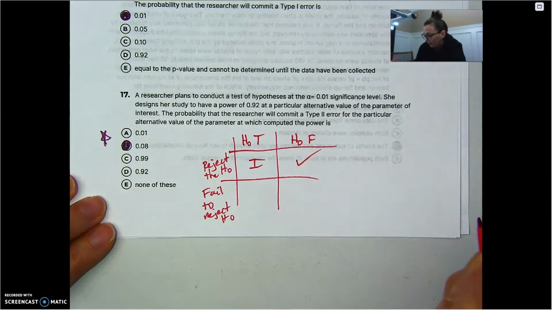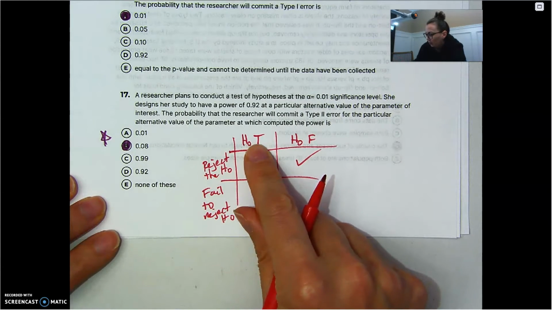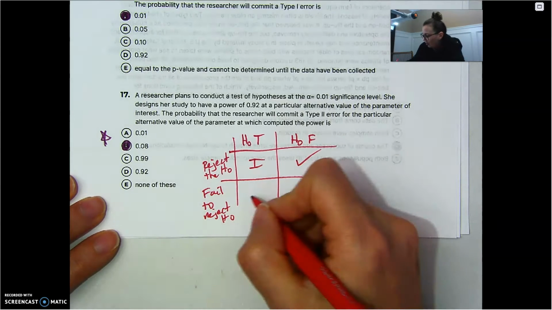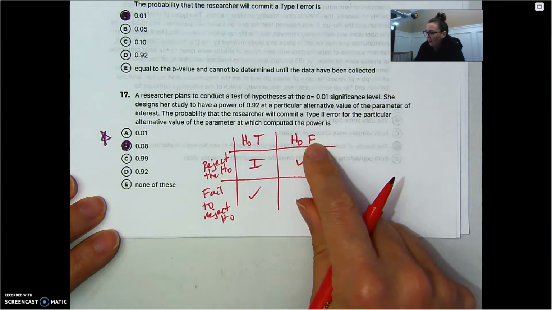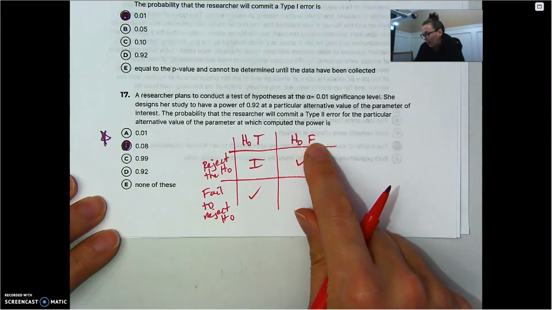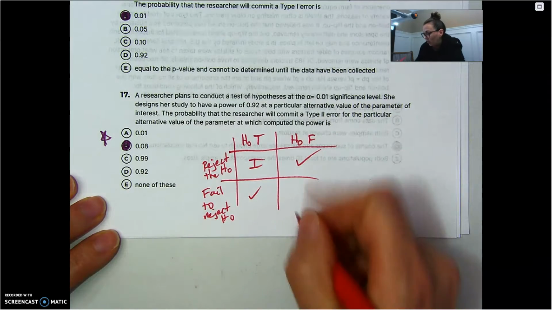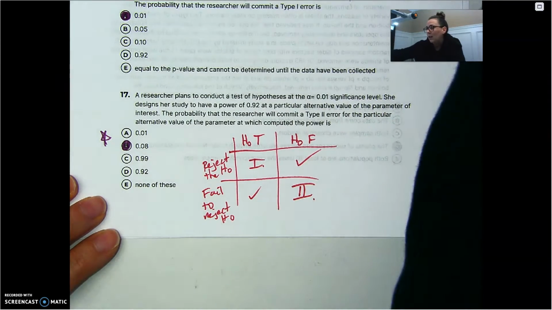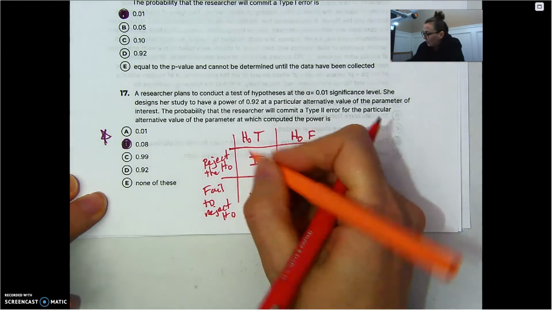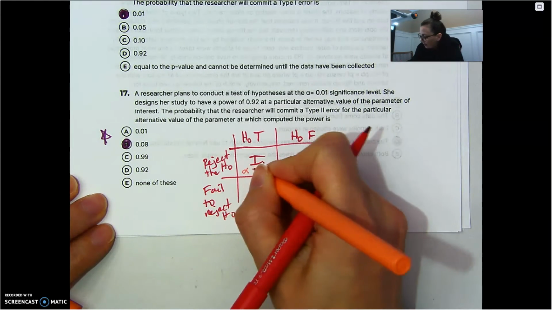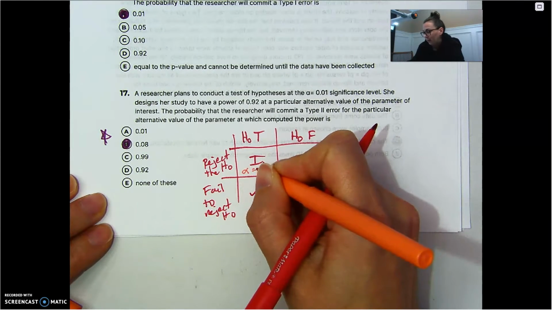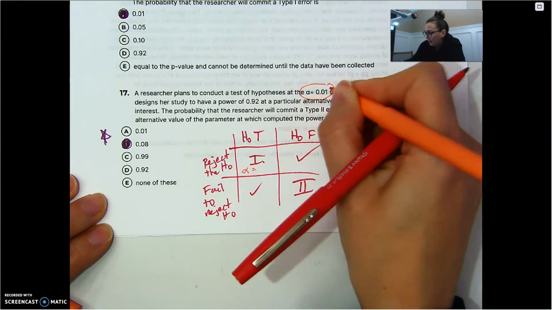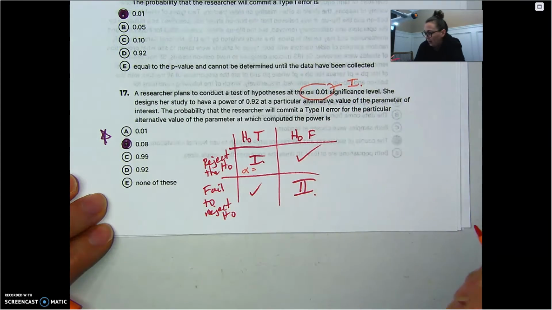Null hypothesis is true and you fail to reject it. Good job. If the null hypothesis is false, it's a lie, but we don't catch it. We don't reject it. That's a type 2 error. So there's your type 1 and type 2 error. When it comes to the probabilities, the probability of a type 1 error is the same as your alpha level. All right, so whatever the alpha is. So right here, that's the probability of a type 1 error.